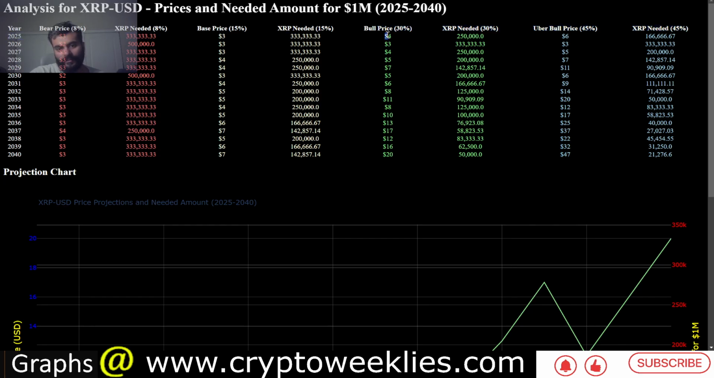If XRP goes to $4, it would be at around 250,000 XRP tokens. If XRP goes to about $10 or $11, the number of XRP needed would be at around 90,909. At $20, it's roughly 50,000 XRP tokens needed to be an XRP millionaire.